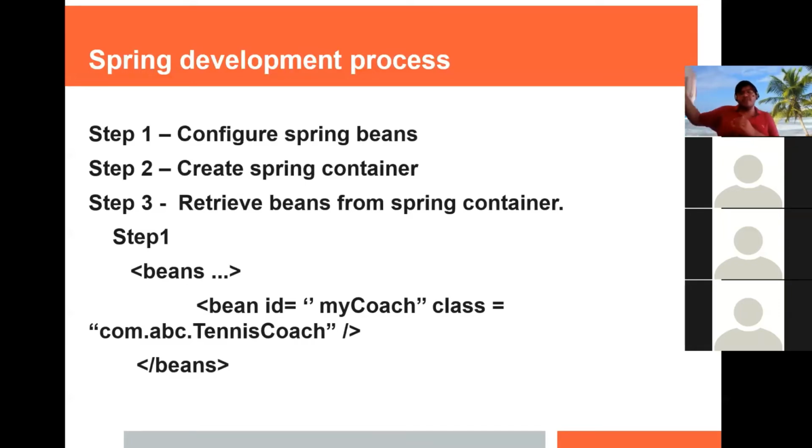So if someone in the business logic wants to access this bean, they will get the object of tennis coach. And if later someone wants the cricket class, we just need to write cricket coach instead of tennis coach. That's the only change we have to make.